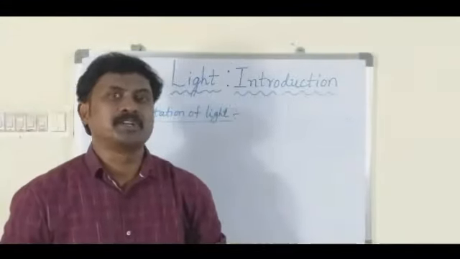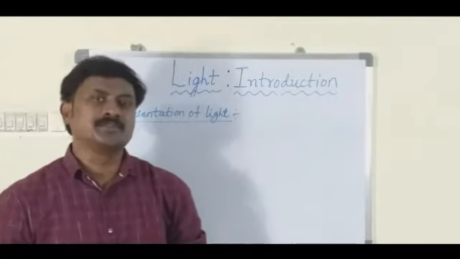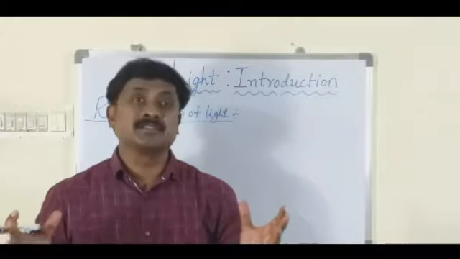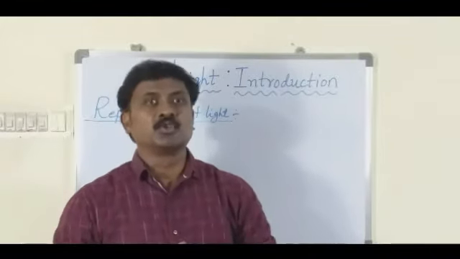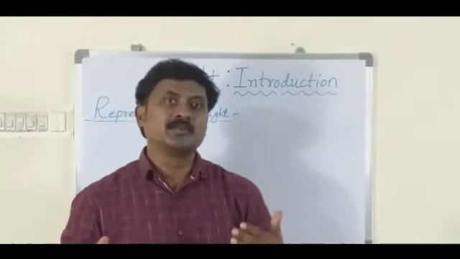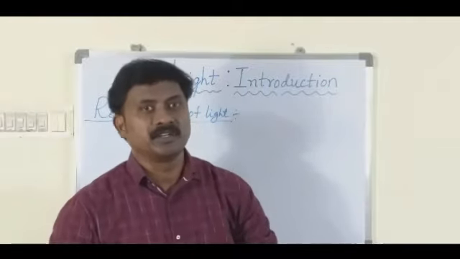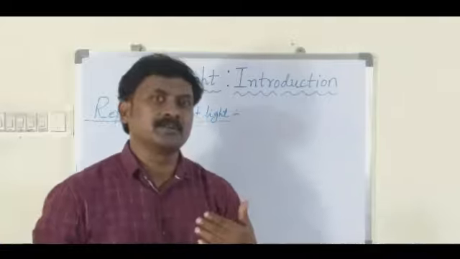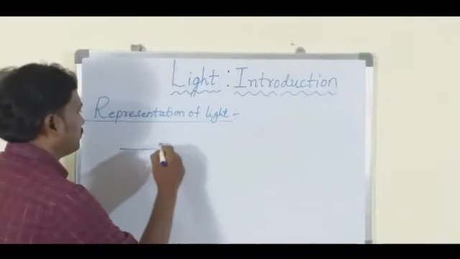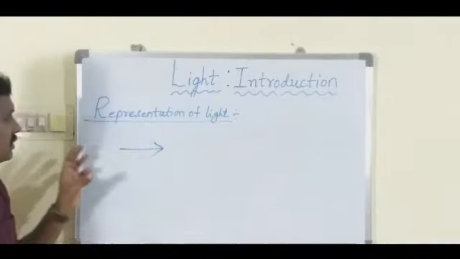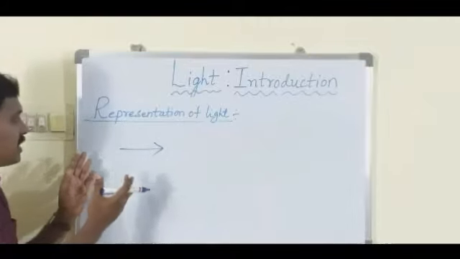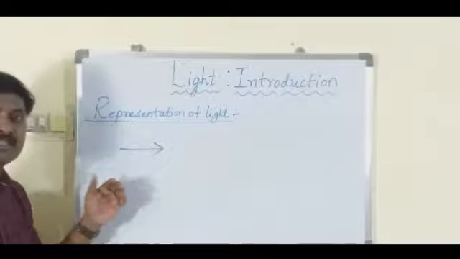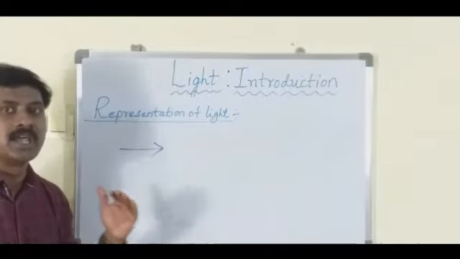Now let us see representation of light. One of the strange features about light is that it is invisible. It only makes things visible to us. So representing an invisible form of energy on the board is a difficult task. So scientists have found a way. Light is represented by a ray, in this way. Do you think that light is represented like an arrow? No. This ray just tells us in which direction the light energy is moving.